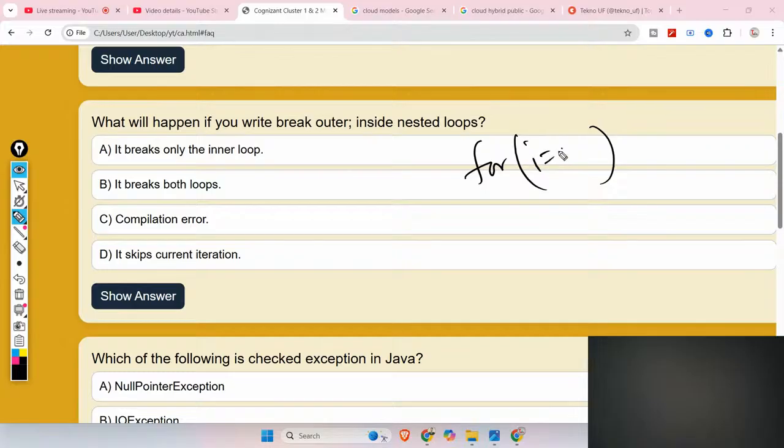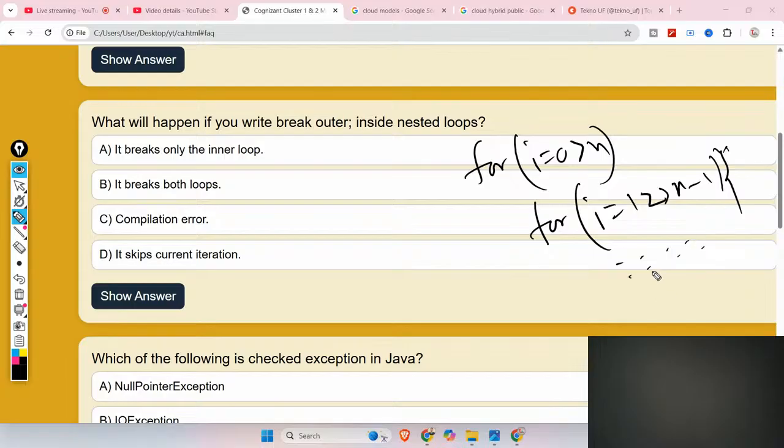One starts from i equal to 0 to n, and the second one starts from i equal to 1 to n minus 1. Now, if you are executing some lines here and writing break outer, what will happen?